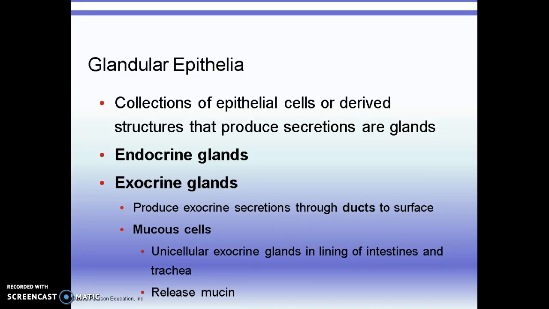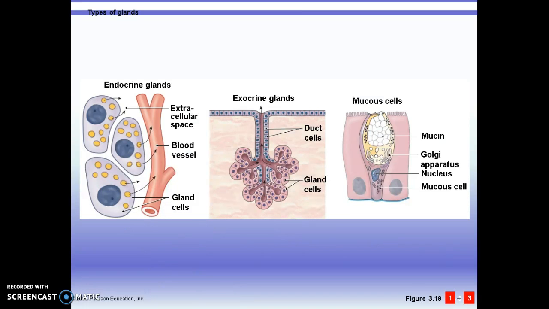For example, in our intestinal tract, there are these tiny one-celled or unicellular glands called mucus cells, and they release mucin. The mucin mixes with water to produce mucus.